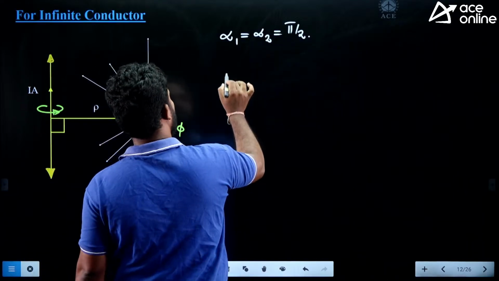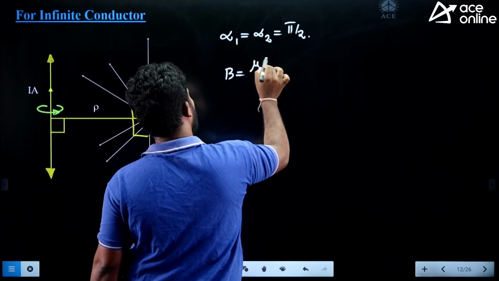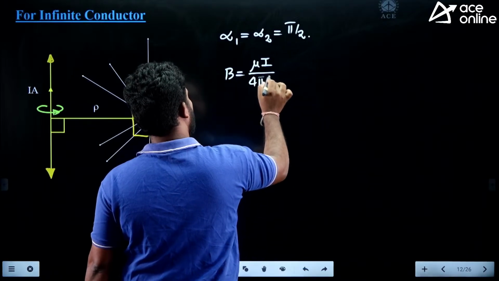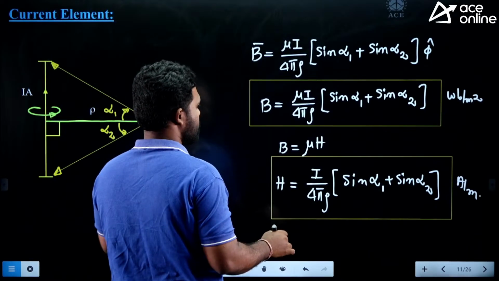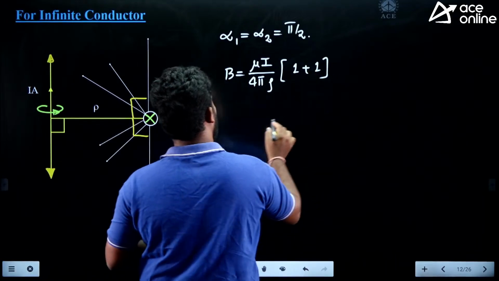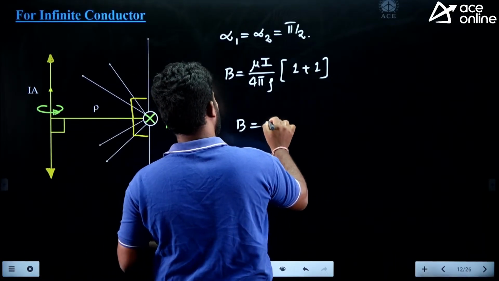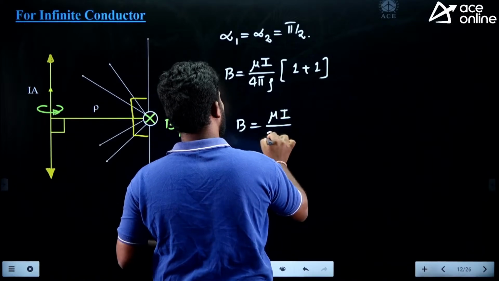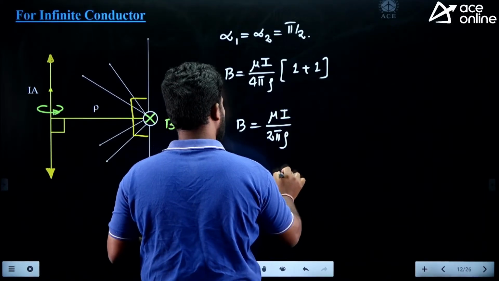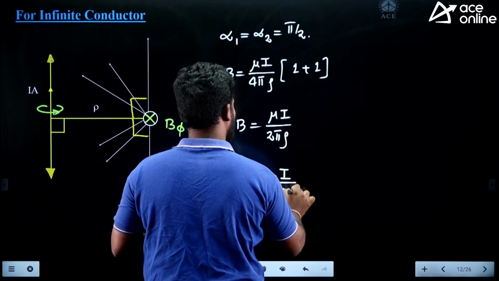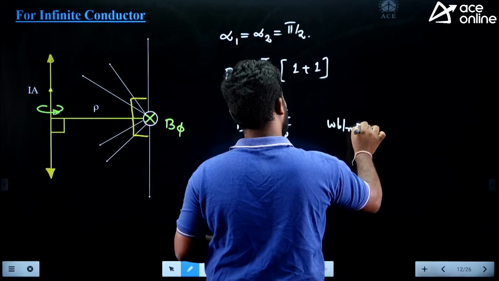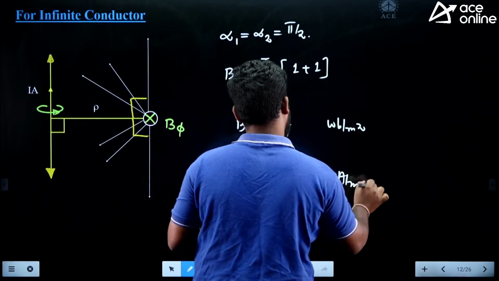So here B is equal to mu into I divided by 4 pi rho into sin alpha 1, it is 90 degrees is 1 plus 1. So what is this B? B is equal to mu into I divided by 2 pi rho. This is a B. And what is the H? H is equal to I by 2 pi rho. What are the units here? Weber per meter square. It is ampere per meter.